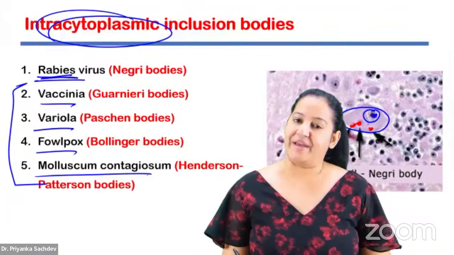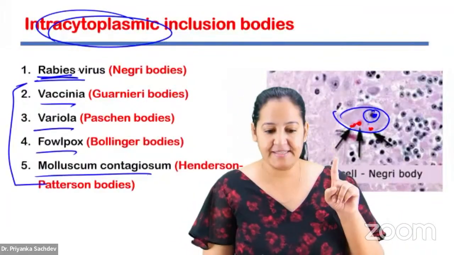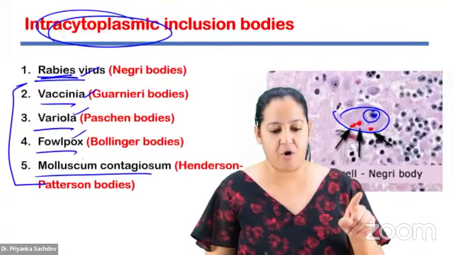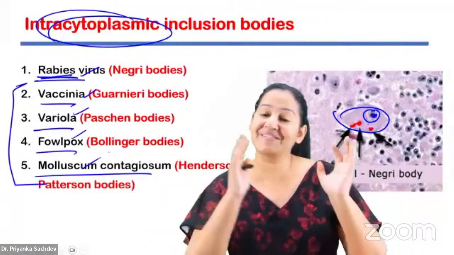Okay, let's continue. So I was teaching you the inclusion bodies. Rabies is the RNA virus, and vaccinia, variola, fowlpox, and molluscum contagiosum are the DNA viruses. Now you have to learn the names of the scientists who discovered the inclusion bodies in them.